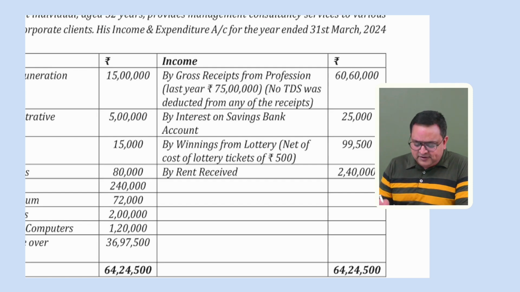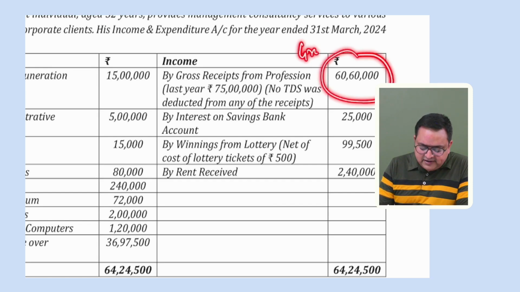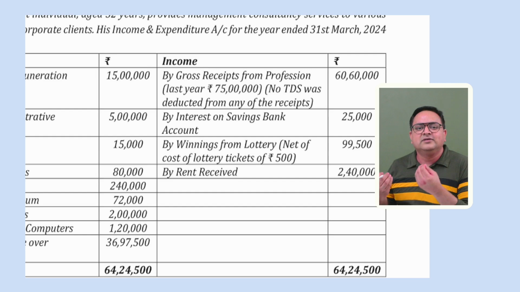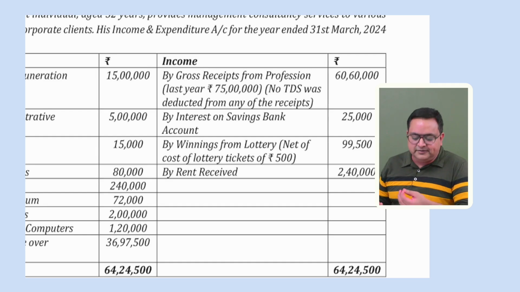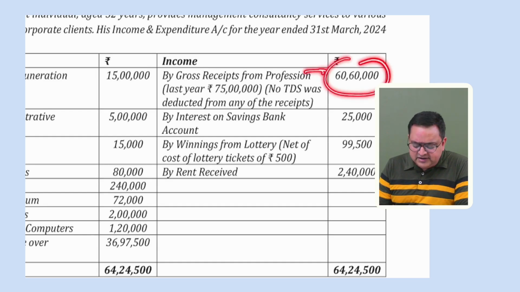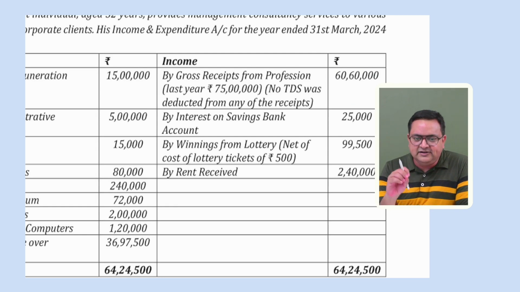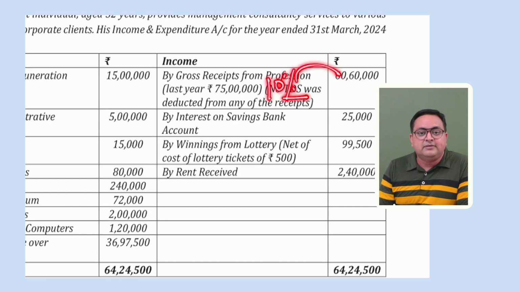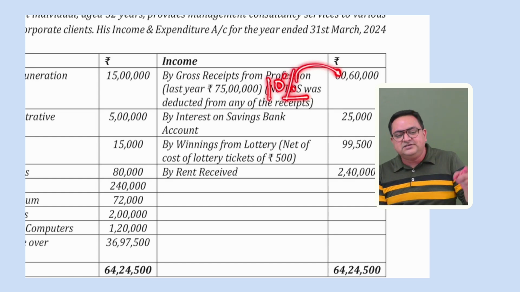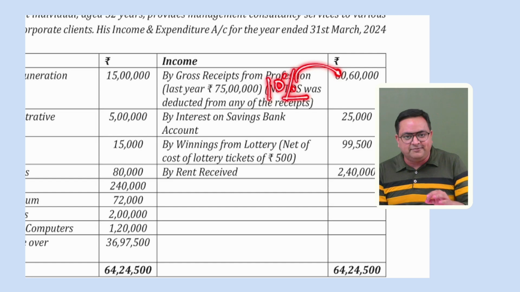So it's okay with us because this amount is at a gross level. It is not after TDS, it is before TDS. Whenever we compute our income, we always take it at a gross level, right? So we can simply say that this is a gross amount, and there is no adjustment that needs to be made here. If this would have been after TDS, let's say they would have said that TDS of 10% has been deducted on this amount, then we would have to change it to the gross level. We have to gross it up in that case.